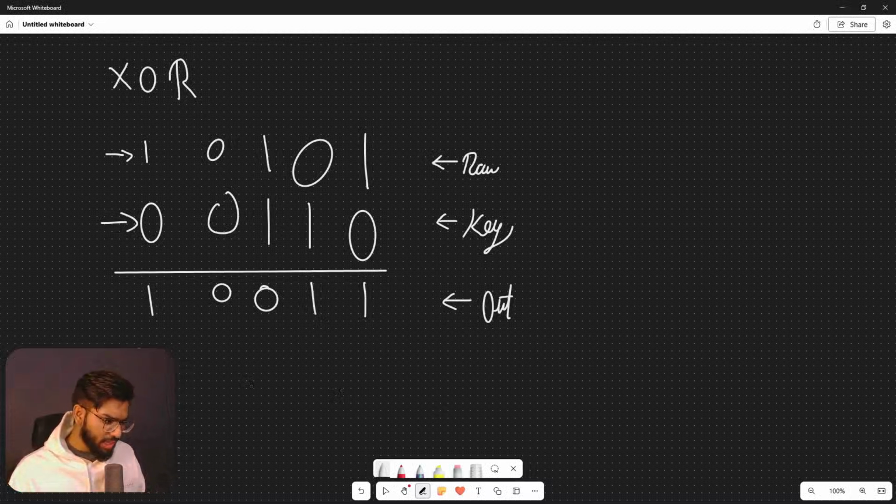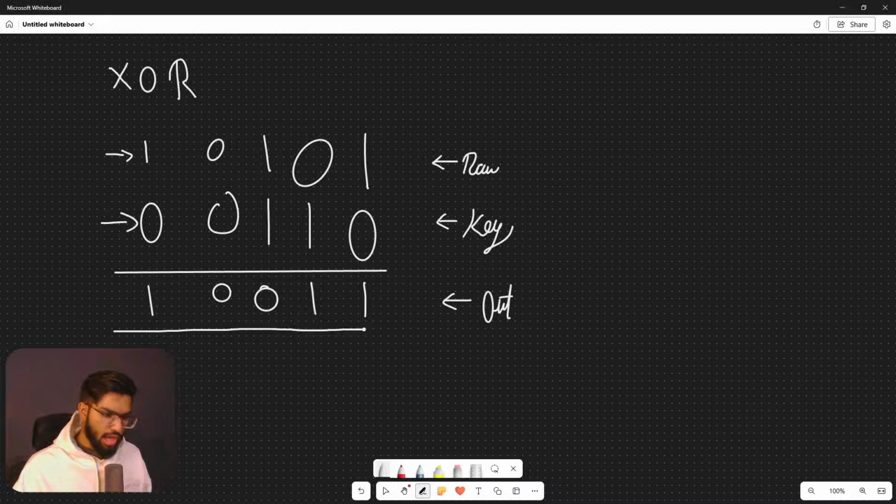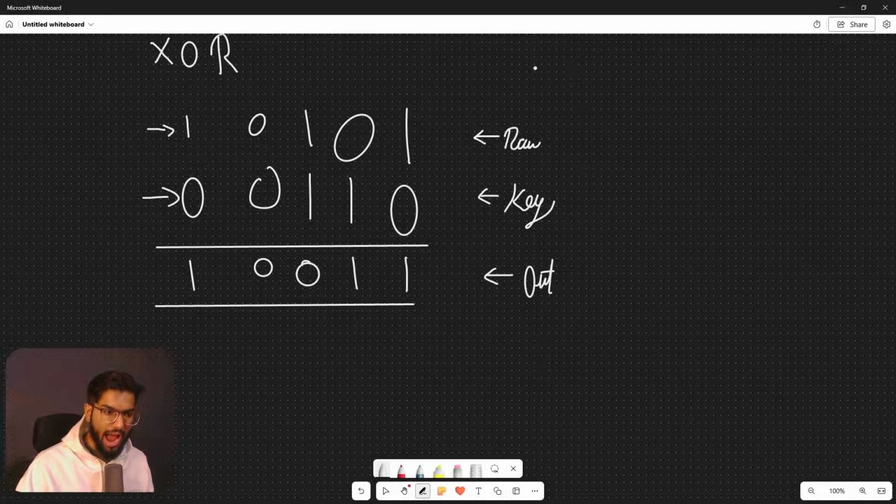So this seems to be quite secure, but the only problem is if I have the output with me and the key with me, or let's say I have the output with me and the raw input that I gave to it, I can find another parameter of it. So in XOR, if I have any two of the parameters with me, we can always find the third parameter which was used in the XOR operation. Let's take an example of it.